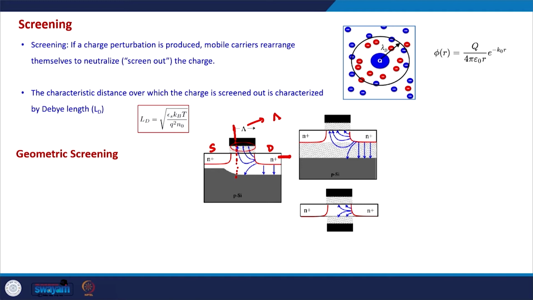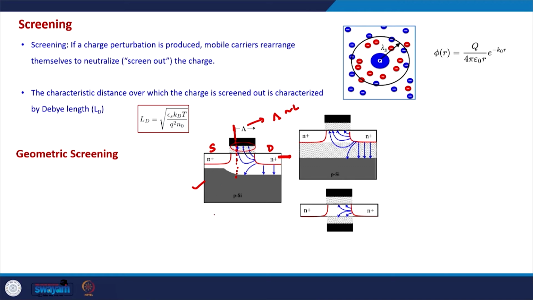Here, as you can see, the screening length is almost equal to the channel length, and this is the case of the bulk MOSFET. So, in a bulk MOSFET, if we make a nano MOSFET, the screening length, which means the length up to which the electric field lines from the drain will terminate, is quite comparable to the channel length. So, what it means is that the drain electric field will have its impact on the source terminal as well.